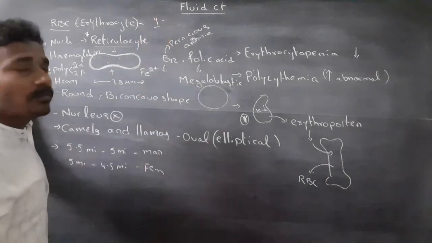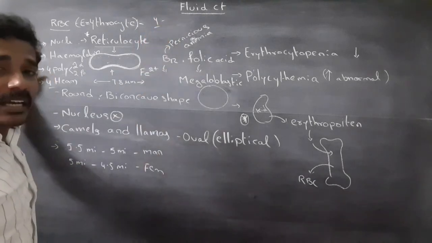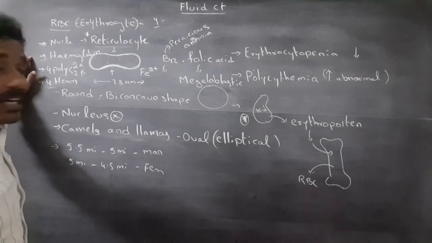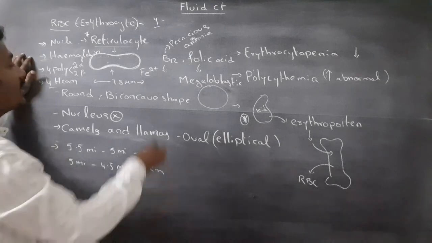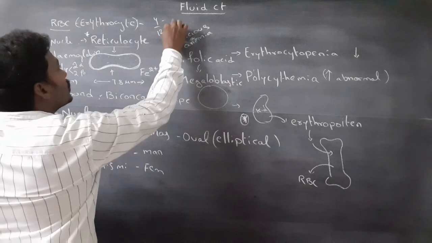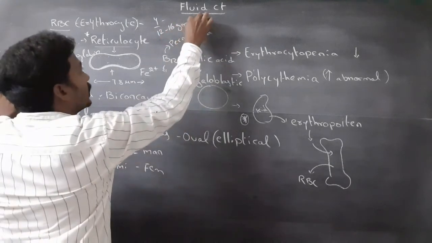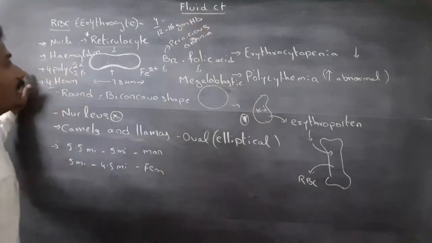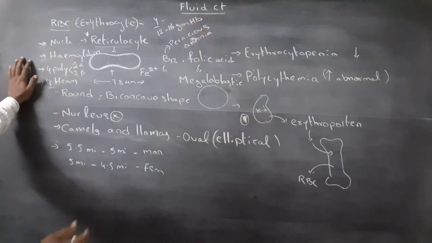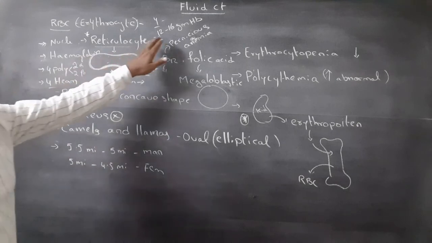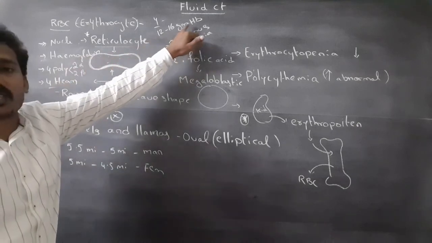In healthy persons, every 100 ml of blood contains 12 to 16 grams of hemoglobin.